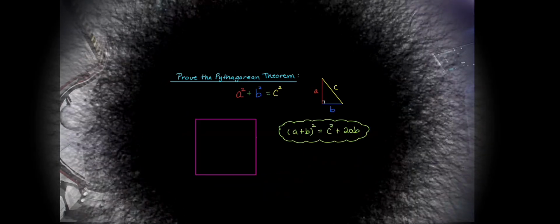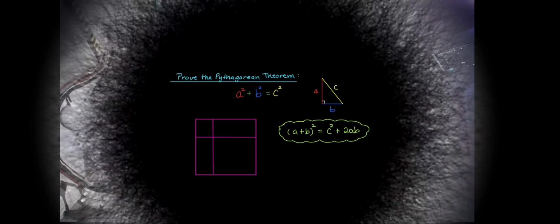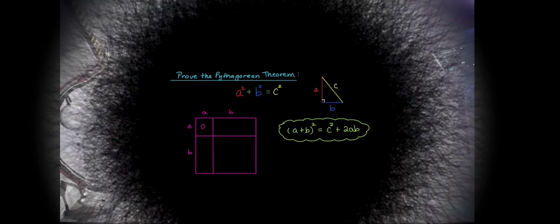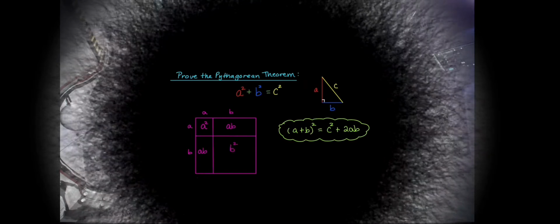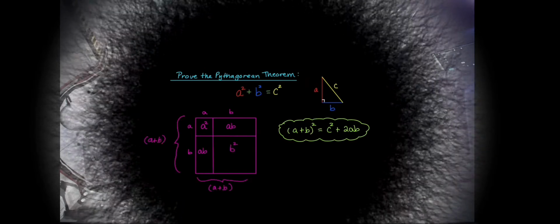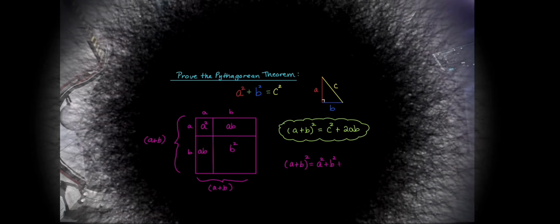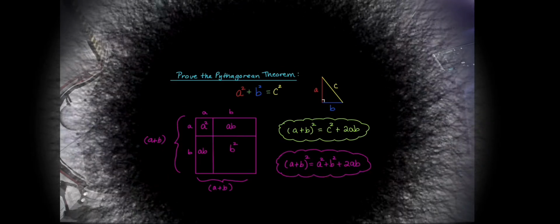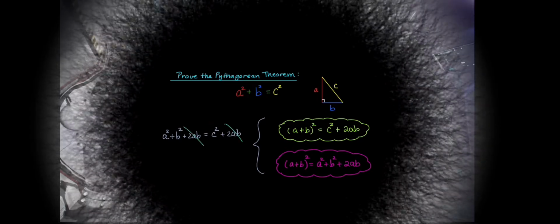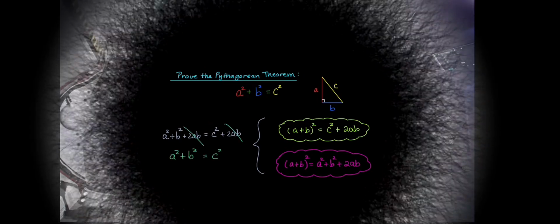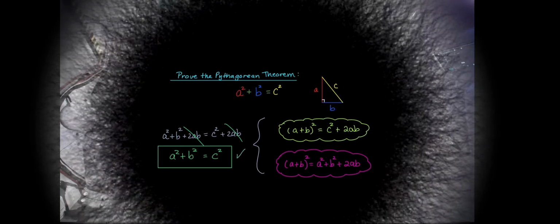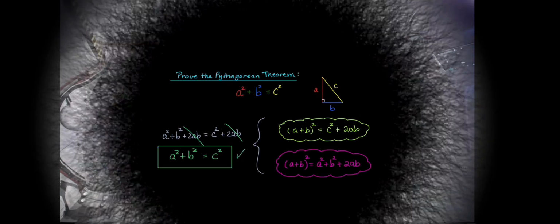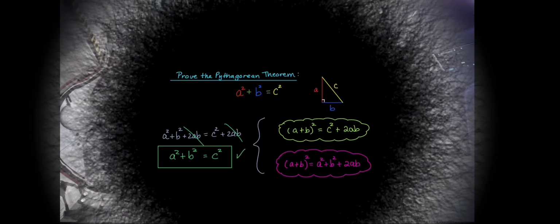Next, we're going to construct the same square with side lengths a plus b, but divide the internal areas into squares and rectangles this time. Writing out an expression for the area (a plus b) squared equals the internal areas, we get a second formula for the area of the square with side length a plus b. Now we can substitute one of these expressions into the other one, do a little canceling of common terms, and get the Pythagorean theorem, a squared plus b squared equals c squared. Done. We've proven the Pythagorean theorem.